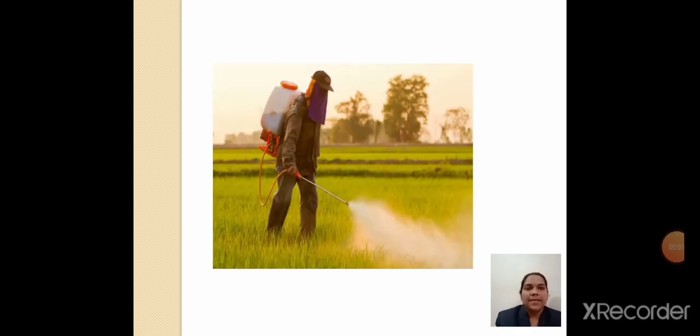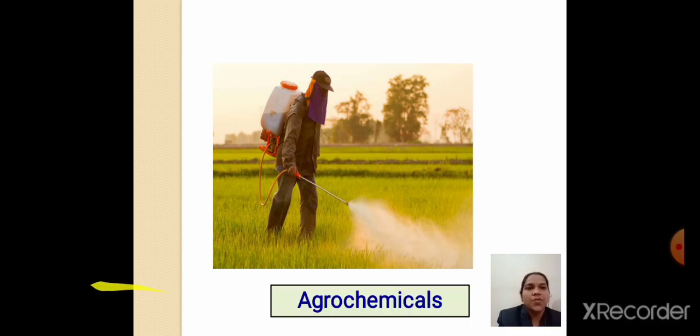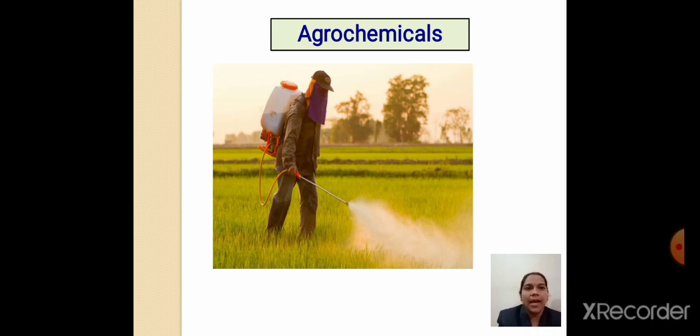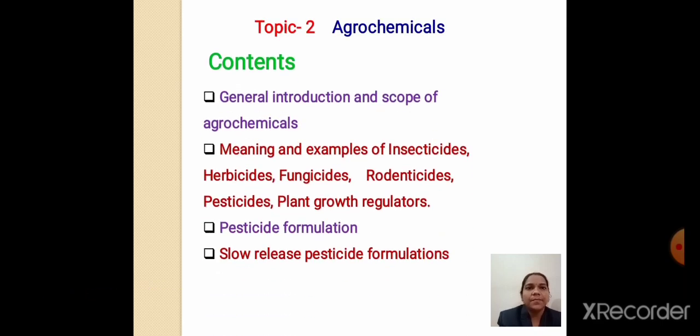What does this picture indicate? There is one man who is destroying the weed which is coming into the land. This particular technique is called the use of fungicides or weedicides to kill the weeds. These are chemicals which are used to increase crop production and are called agrochemicals. We will see in detail the syllabus of agrochemicals. In that we have to see the general introduction, scope of agrochemicals, then meaning and examples of different terms like insecticides, herbicides, fungicides, rodenticides, pesticides and plant growth regulators.